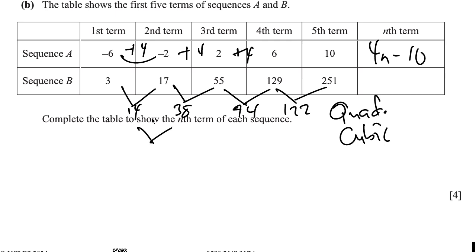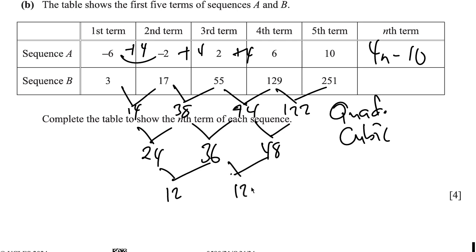When we then get the difference, that's the second difference. We have 38 minus 14, and that's going to be 24. Then 74 minus 38 is 36. And then 122 minus 74 is going to give us 48. This is the second difference, right? You can see it's not constant. If it was constant, we'd then say it's a quadratic sequence. But now, if we get the differences again, we have 12 and 12. So you can see there's a constant difference of 12.